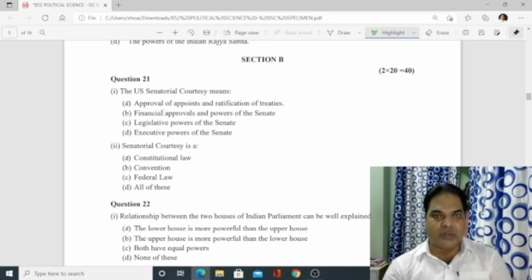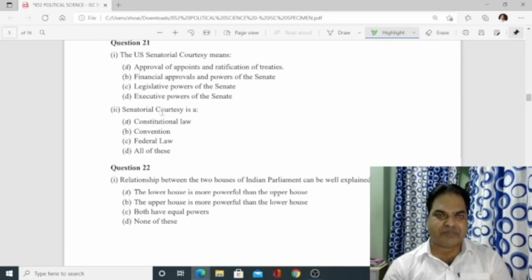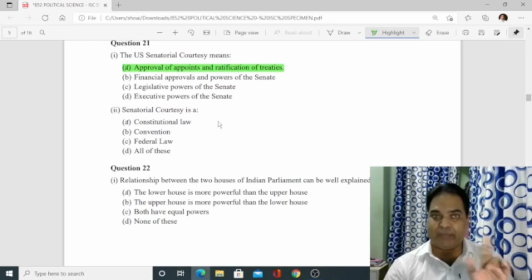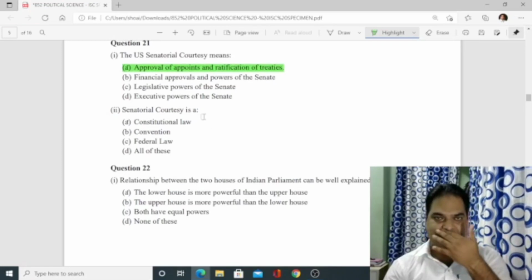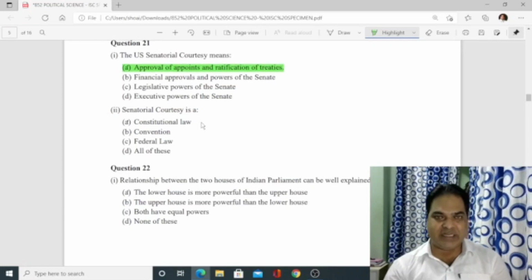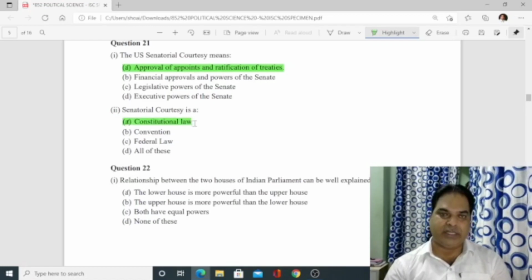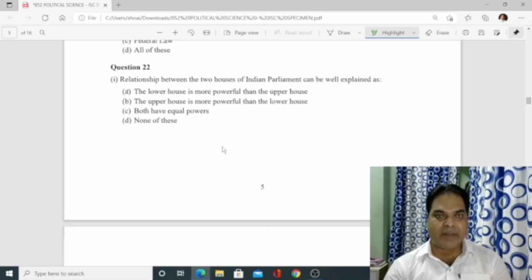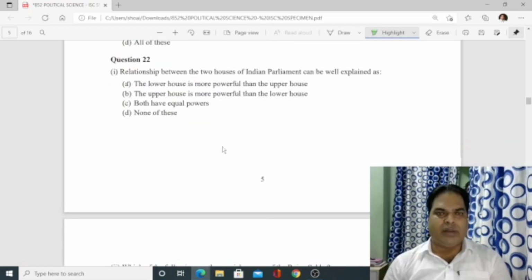Question 21. US senatorial courtesy means approval of appointments and ratification of treaties. Approval is required because whenever the president makes any appointment, approval of the Senate is required. Senatorial courtesy is a constitutional law. That is correct. Then number 22, the relationship between the two houses of Indian Parliament can be well explained as